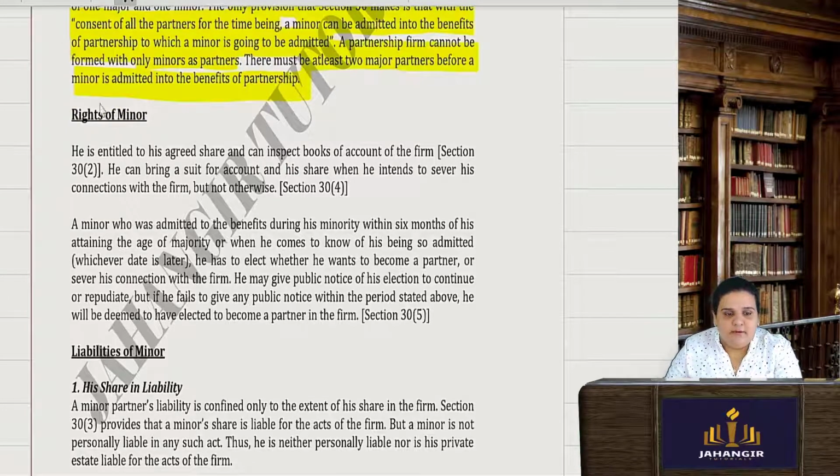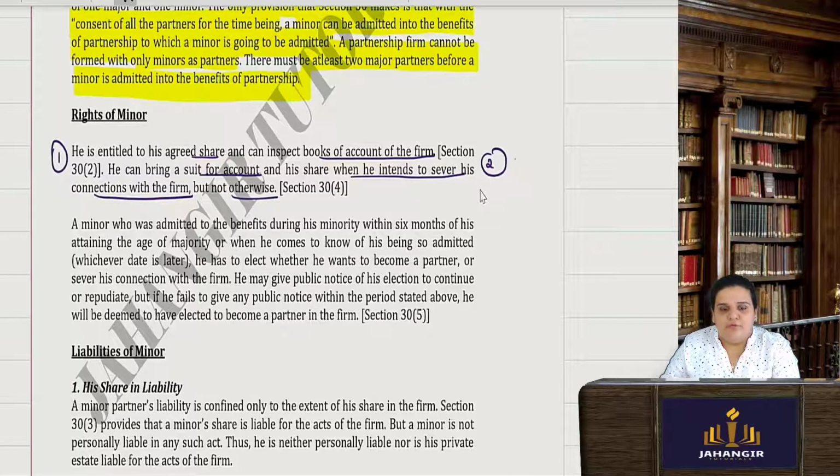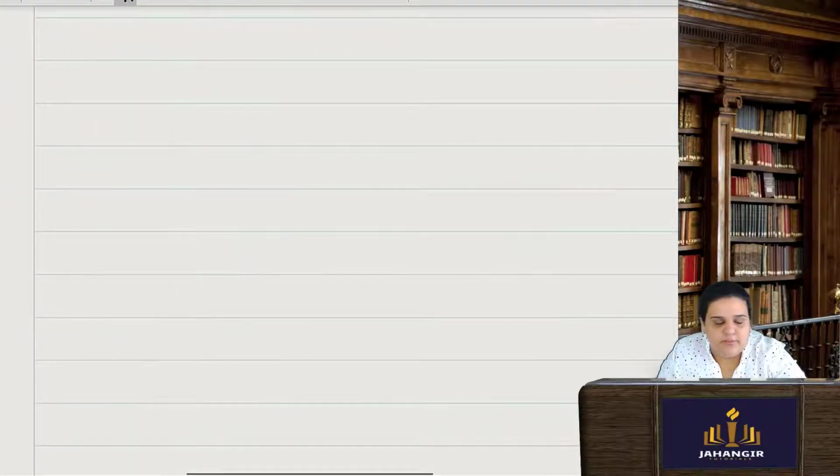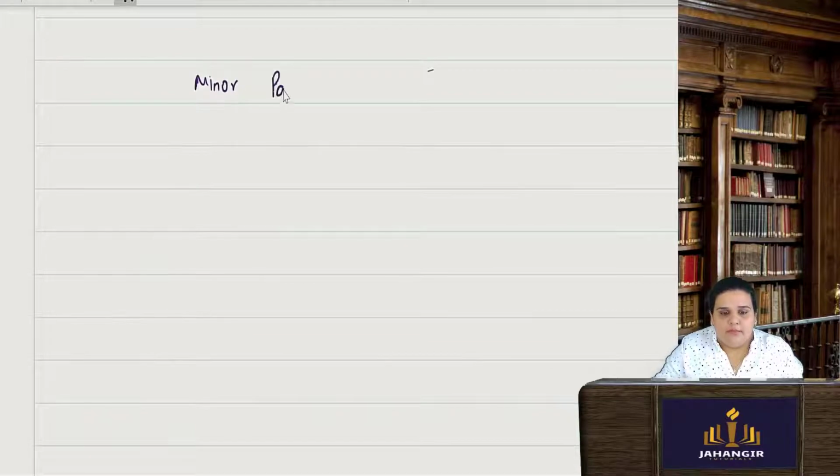Now there are certain rights of a minor. First, he is entitled to his agreed share and can inspect the books of accounts of the firm. He can bring a suit for account and his share when he intends to sever the connection with the firm, but not otherwise. Means he now wants to have no connection with the firm. Here he can bring a suit for the account and his share of profits if they are not paying. A minor who was admitted for the benefits during his minority. Now what does this mean? See, I'll explain this with, say, a minor partner.